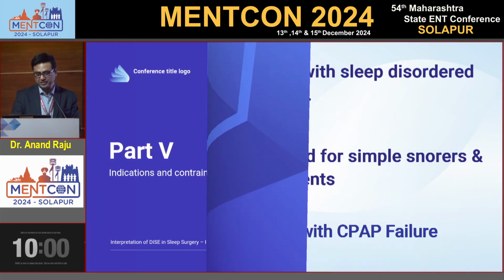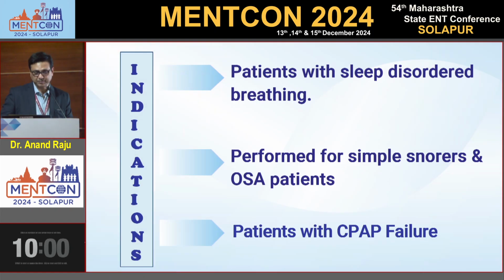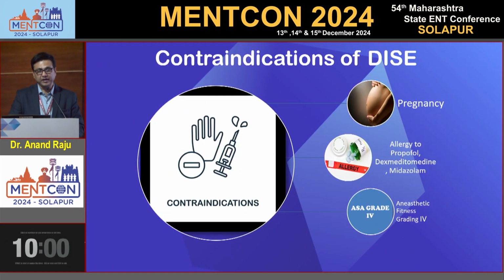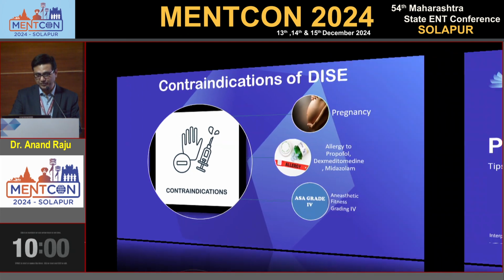Indications and contraindications. It is indicated in patients with sleep disordered breathing, performed for simple snorers and OSA patients with CPAP failure. Contraindications: sometimes pregnancy, and allergy to propofol and dexmedetomidine. Anesthesia grade 4 is also a contraindication for DISE. At that time we must be very careful.